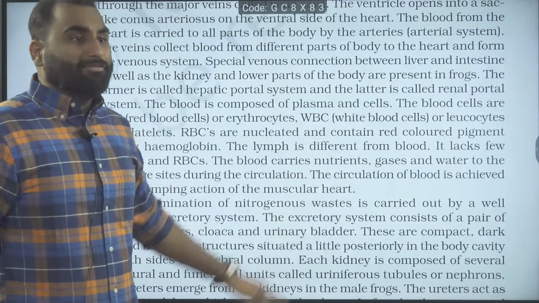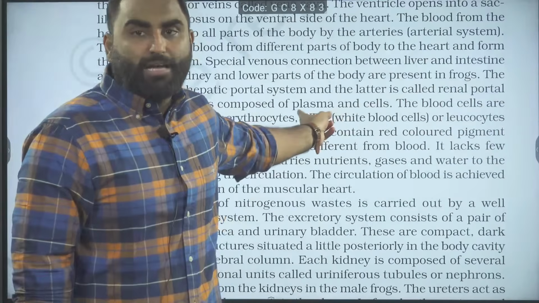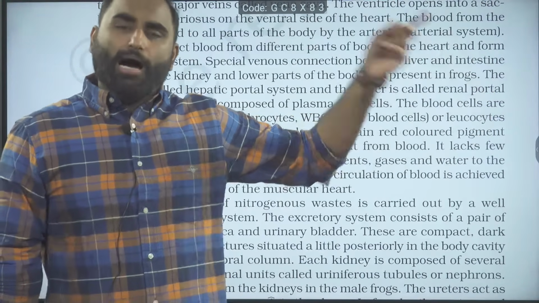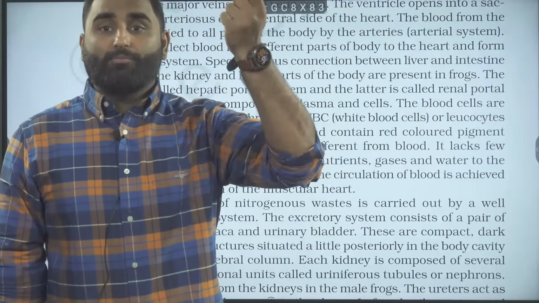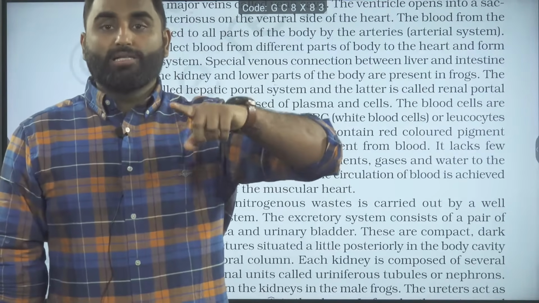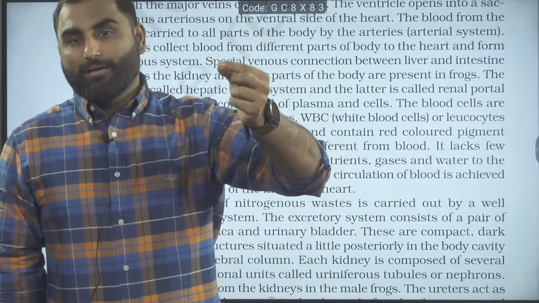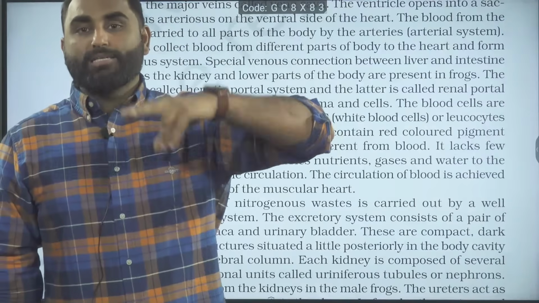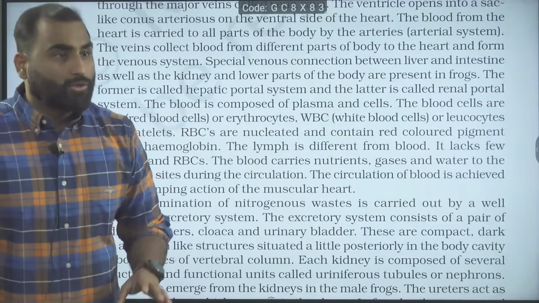Moving ahead, after renal and hepatic portal system, out of these two, which is present in humans? In humans, we have the hepatic portal system. We don't have the renal portal circulation. Along with this, we have one more portal circulation, the hypothalamo-hypophyseal portal circulation. Hypothalamus releasing and inhibiting hormones pass through the blood vessels and reach your anterior pituitary. That is the hypophyseal portal circulation, and that is also there in humans.